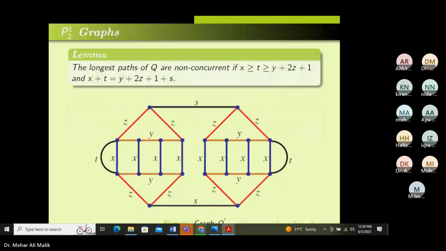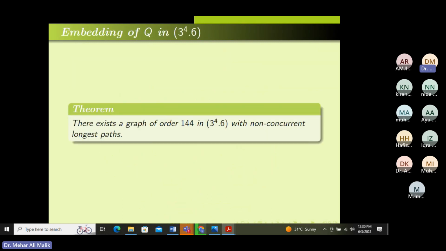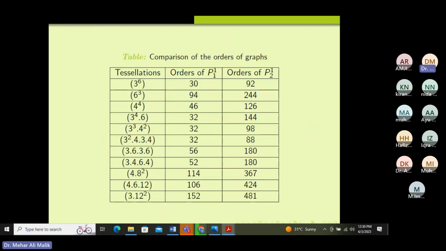Here, this is another graph, a two-connected graph, where every vertex is missed by some longer cycle. Now we will embed these graphs in lattices. You can see that the order of this graph is increased. Here we have 144. Now, 98. These are all the embeddings of these graphs. So this is the conclusion.